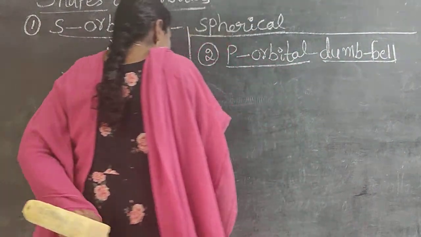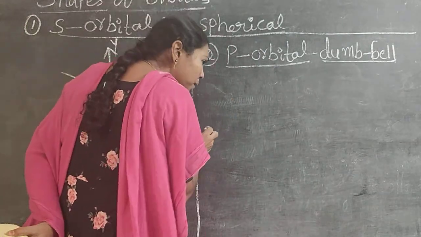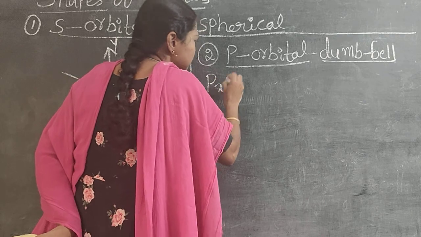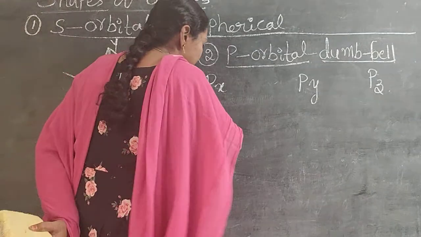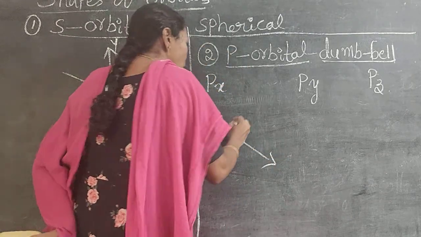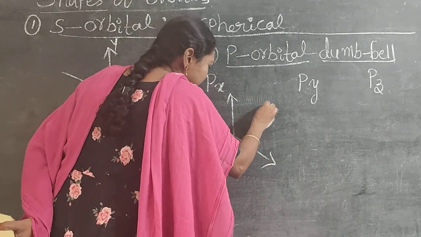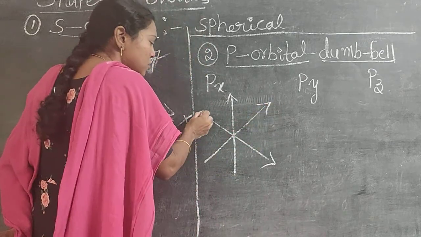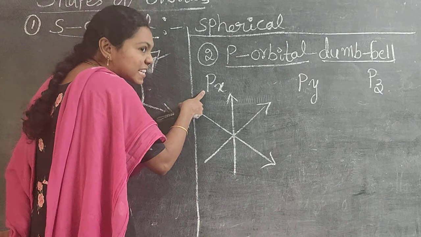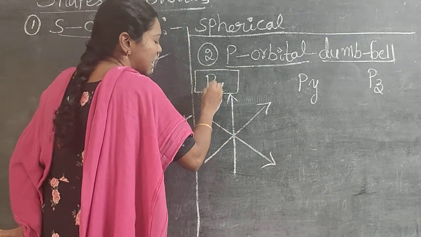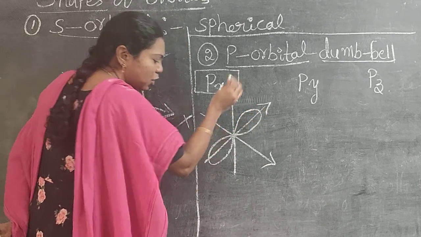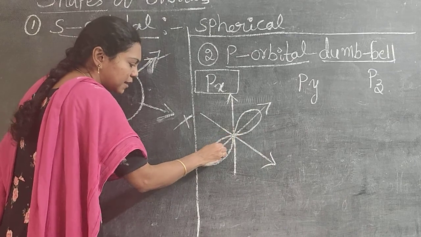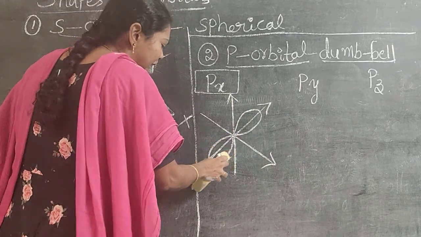Yes. Now the first one is px. How many p orbitals do we have? 3: px, py, pz. Like this is the x axis, like this is the y axis, and like this is the z axis. We have to represent the px orbital, so you only rotate the dumbbell shape on the x axis.